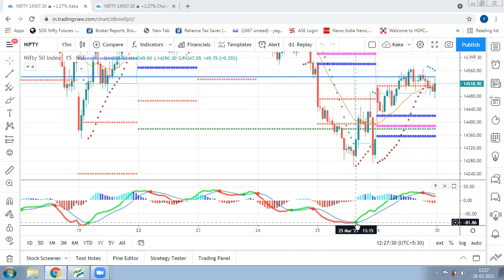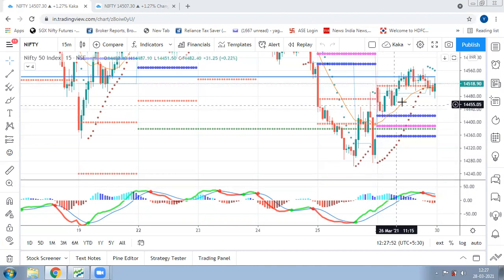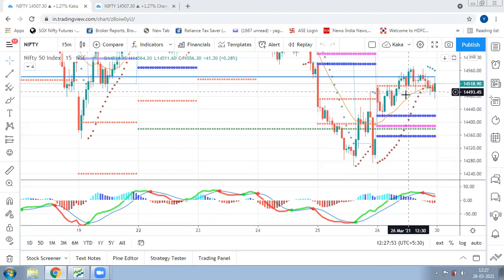So let's start. This is a 15-minute chart for Nifty. This buy setup got generated on 25th of March, 1:15 p.m., and it went on for the same duration. Market gave a gap up and then it got sold into. And if you see, this is a pattern similar to Doji, and the same move went on. Now the question is, where should you go and take a trade?